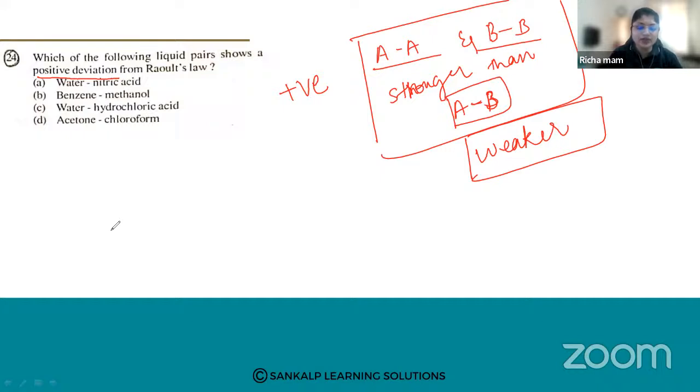there will exist hydrogen bonding. So what will happen? The benzene molecules will come between the methanol molecules, and thus they will weaken your forces. So thus it results in an increased vapor pressure. So the answer is B, benzene and methanol. So option number B is the correct answer. Okay. Ranjita has answered it right. So let us go for the next question.